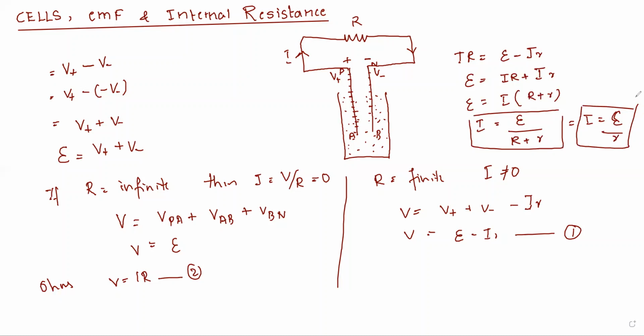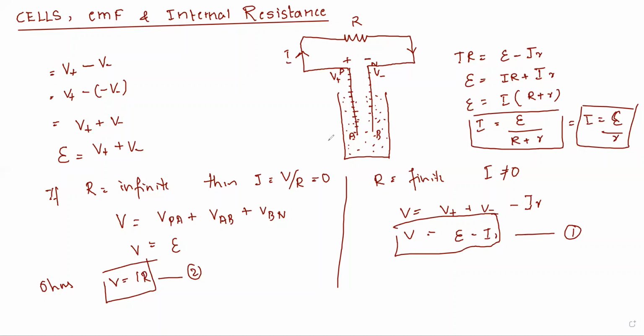You won't get this derivation. Okay, don't worry. But you will get the derivations in the combinations of the cell. That is very important. But to understand the combination of cells, you require these expressions. You will require this expression, and then this expression, and even Ohm's law. That is why I was explaining the construction of the cell, and what the expressions are when there is no current flowing in it, and the second case when the current is flowing in it, and next when R is infinite, and next when R is finite. So these are the expressions you get.